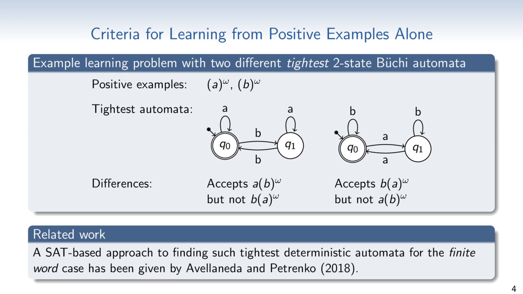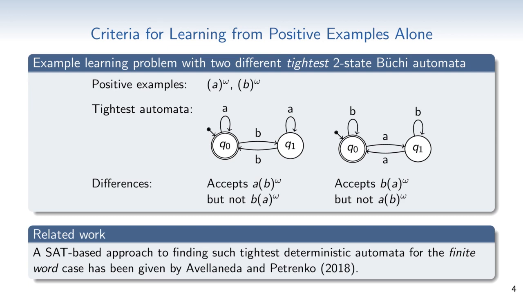We have to avoid trivial solutions and yet define the learning problem in a way that is useful in practical applications. A possibility would be to search for an automaton accepting as few words as possible, but accepting the positive examples. At the same time, we could restrict the number of states to some limit to avoid obtaining an automaton accepting only the positive examples and nothing else. The number of states is used as a parameter to restrict the complexity of the learned language, so that in the absence of negative examples, we can still avoid trivial solutions. An example is given here on the slide.